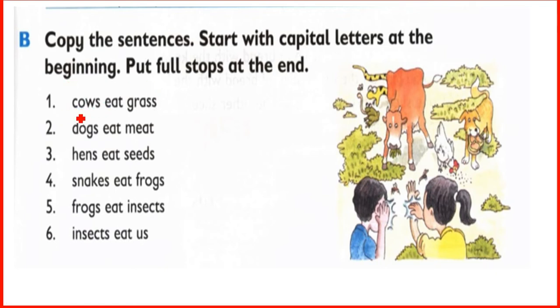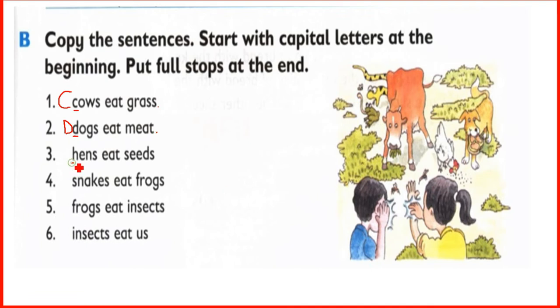Yes, dear students, now a sentence begins with a capital letter. Okay, now we write capital C here in the place of this small c. And at the end of a sentence we put full stop, and here we have to change this small letter into capital D. Okay, and put full stop here.